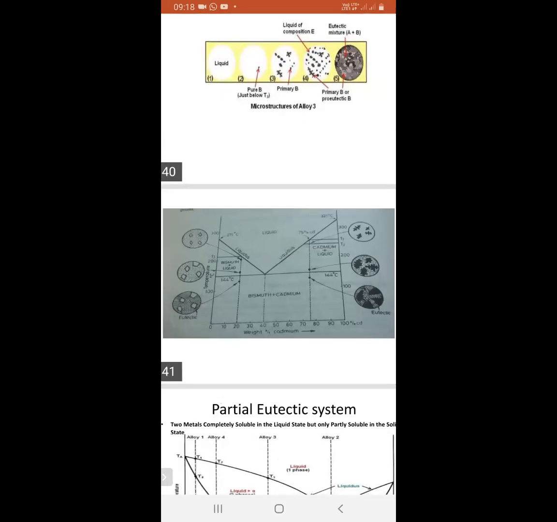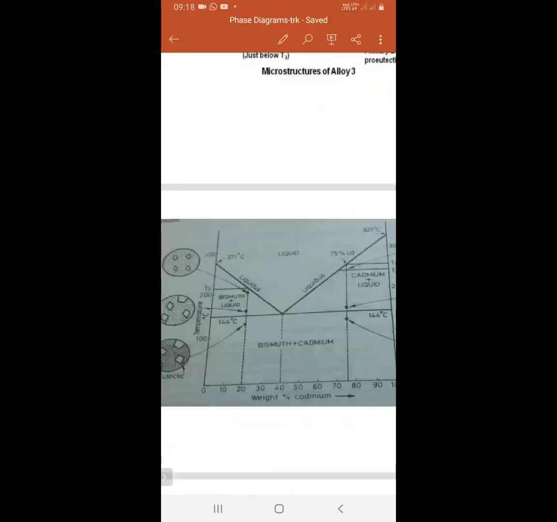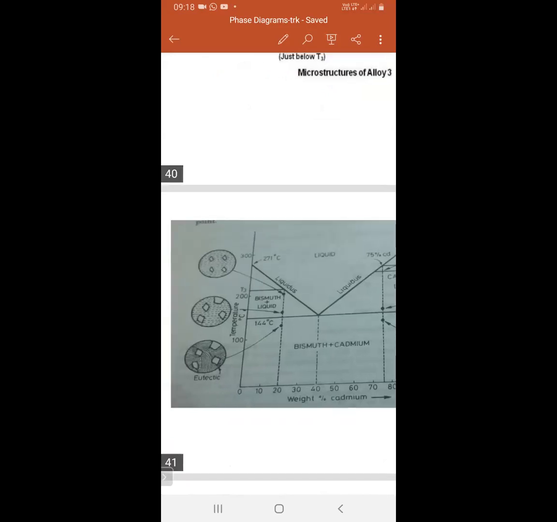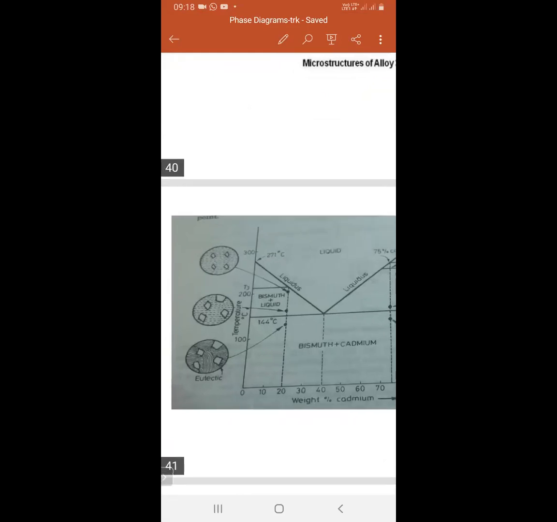When it reaches the eutectic temperature line, the total will become solid, here bismuth plus eutectic. When you see the figures, you can easily understand the microstructures.